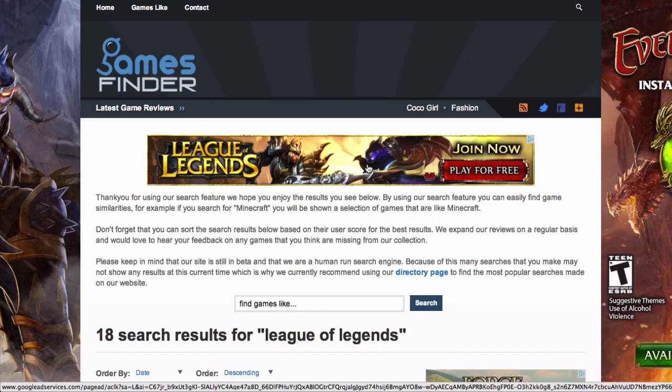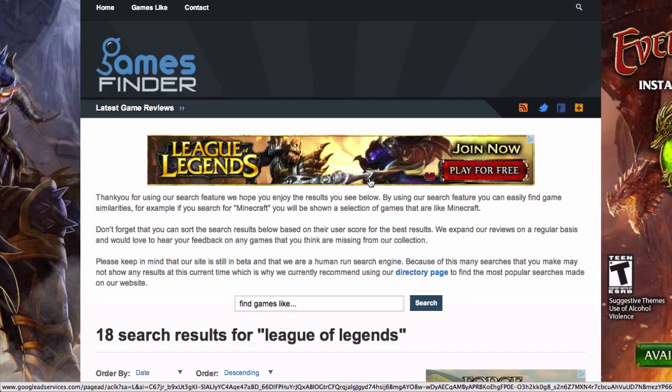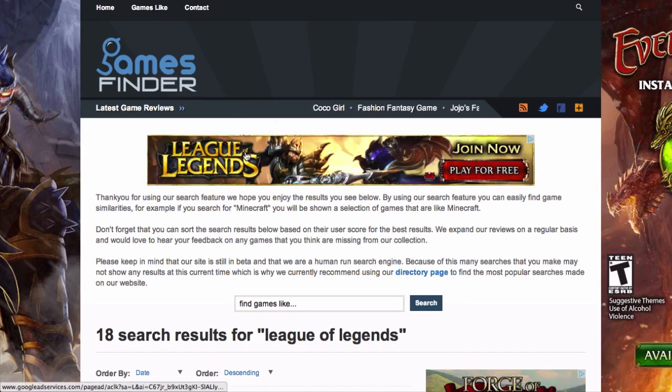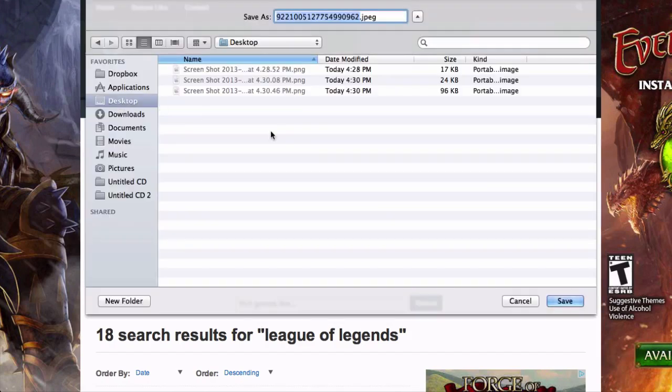So what you can do to get some ideas is go to other gaming sites like GameSpot.com or any other gaming sites that you can think of and look at banners that are running on those sites. Do you see how it's real simple? They got a really cool action photo here. They got the logo and they got join now, play for free. So all of this is good to know and this gives me lots of ideas for coming up with my own ad. So what I'm going to do is I'm going to save that image right to my desktop.